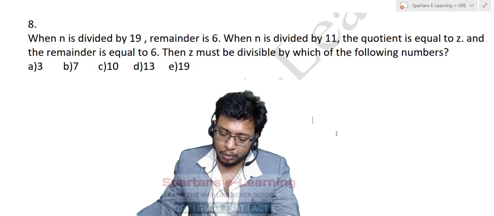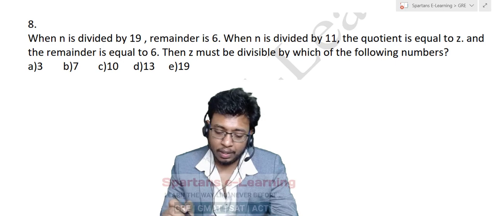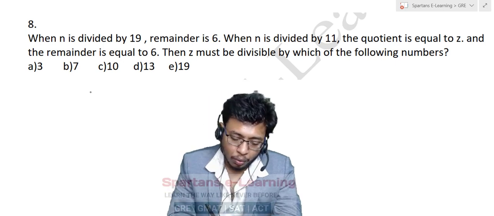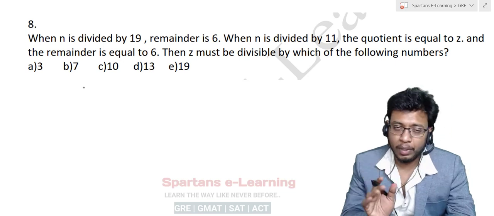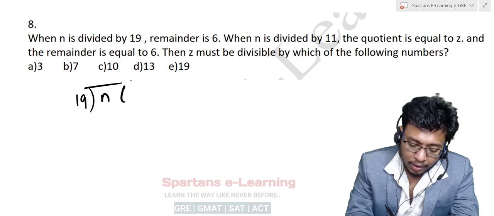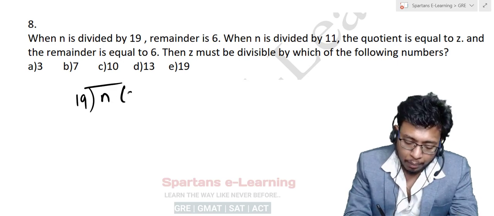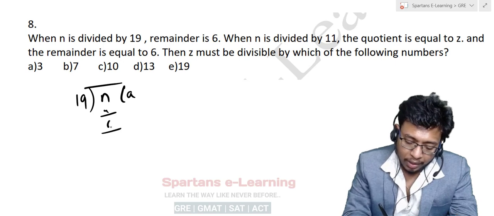7th one done. 8th one. When n is divided by 19, the remainder is 6. So there is some number that is divided by 19. Suppose n is divided by 19, there will be some quotient, let it be a, right? And then the remainder is given as 6.